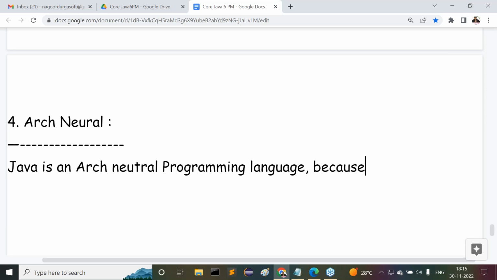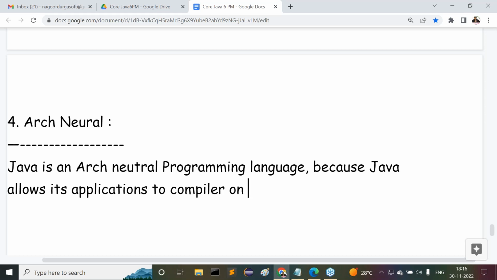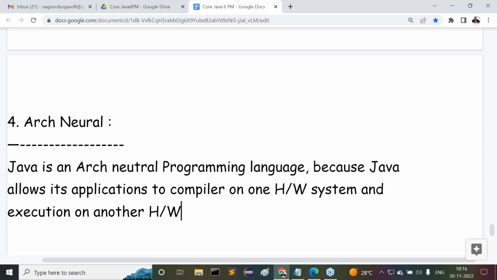Why? Because Java allows its applications to compile on one hardware system and execute on another hardware system.